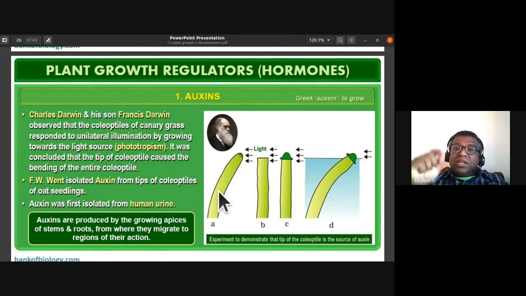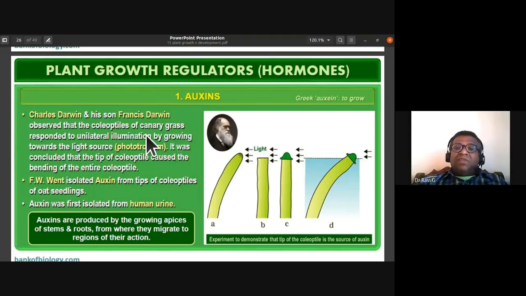When you have drawn the structure of a monocot seed, you might have drawn that the plumule is protected by a membranous structure called coleoptile, and the radicle is protected by a membranous structure called coleorhiza.